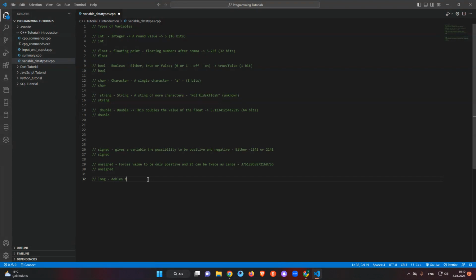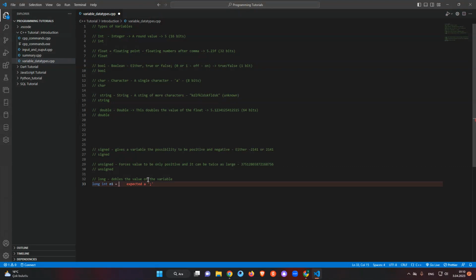This is another one. We can say long integer, then number 1, and we can just add some number like that, which means we can make it longer.